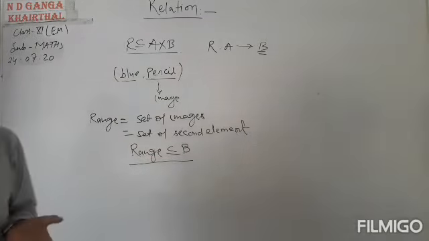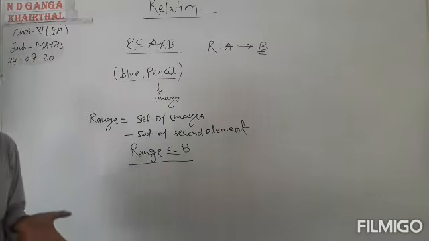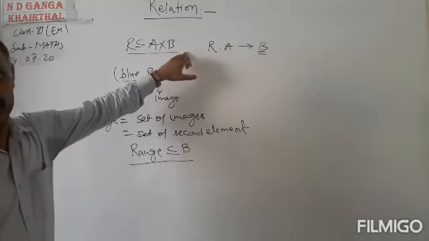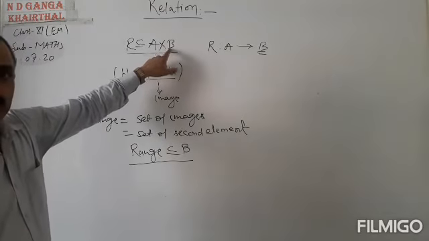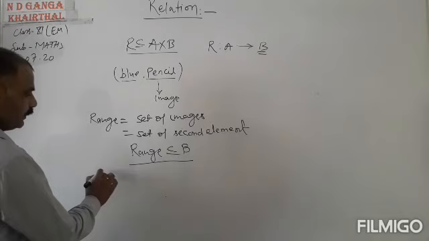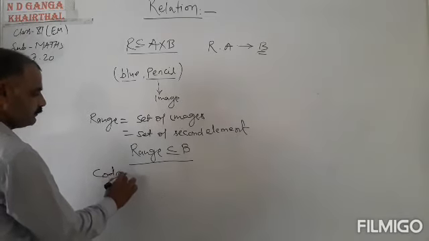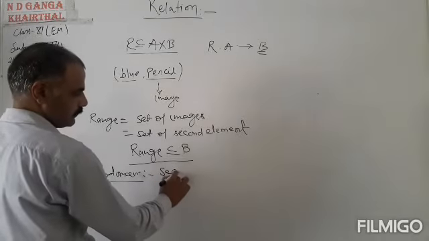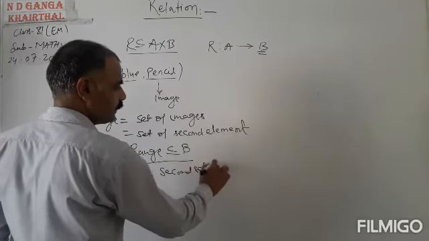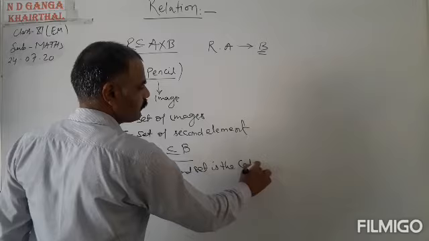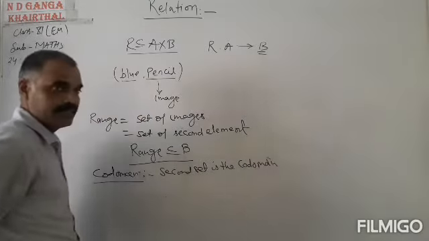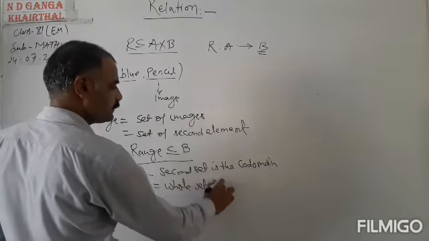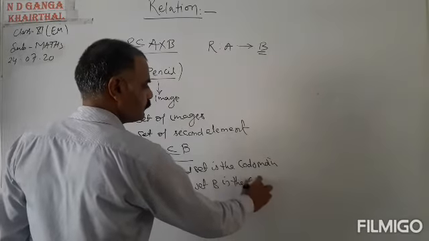And this set B is said to be the codomain. The whole set B is named as the codomain. So codomain is the second set. Second set is the codomain, or the whole set B. Whole set B is the codomain.